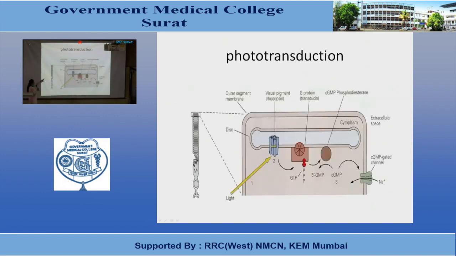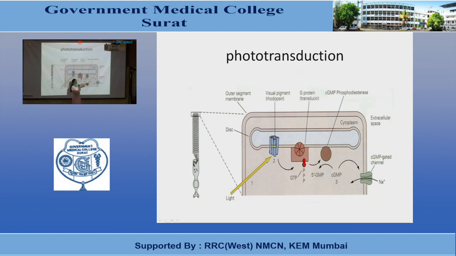This is another diagram which is showing the phototransduction. This is rods and cones. These are the discs which contain the photosensitive pigment that is known as rhodopsin. It is also known as visual purple. When the light falls on the rhodopsin, it causes activation of transducin, and this transducin then causes activation of the enzyme phosphodiesterase, and this phosphodiesterase then causes the splitting of cyclic GMP. This cyclic GMP is attached to sodium channels which are present on the outer segment. It acts as a splint.